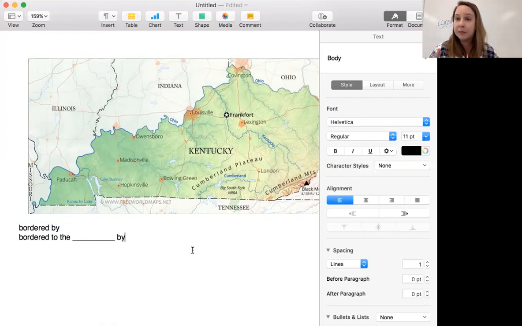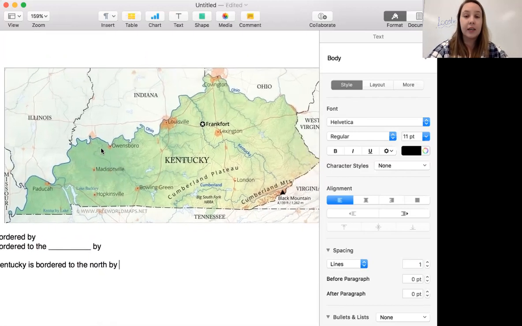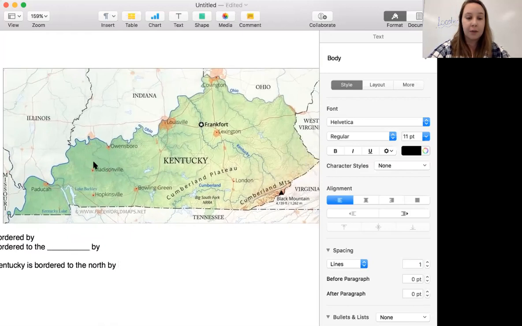We can be even more specific by talking about the direction. So we can say it is bordered to the north, to the south by. So if we look at Kentucky, we can say Kentucky is bordered to the north by what? What states is Kentucky bordered to the north by?